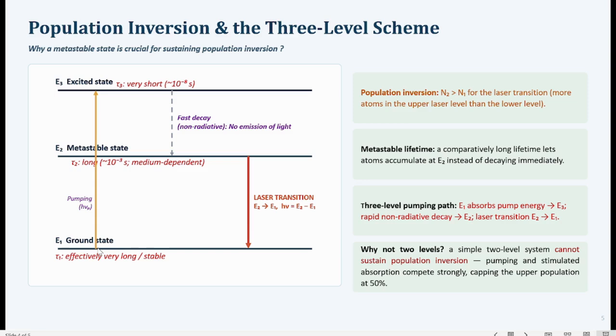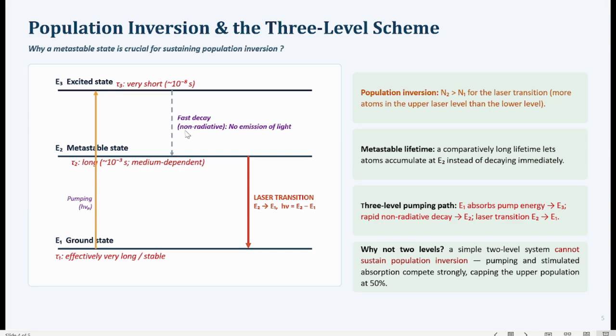So if by induced absorption atoms are taken to this excited state E3, then they will stay there in the E3 state only for this 10 raised to the power minus 8 seconds, and then spontaneously will decay to this metastable state E2. So during this fast decay, the loss of energy will be converted into different forms.